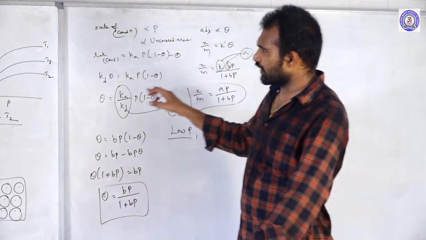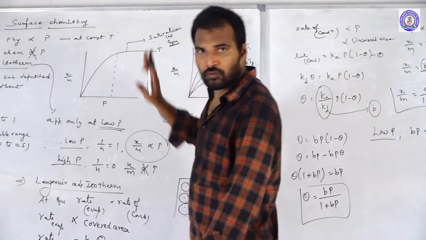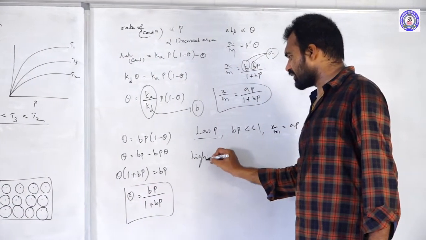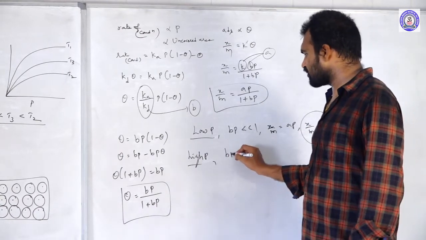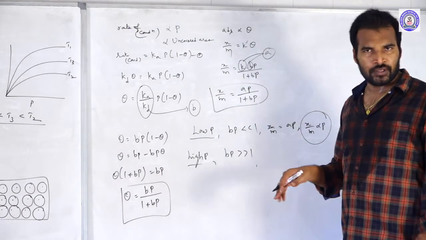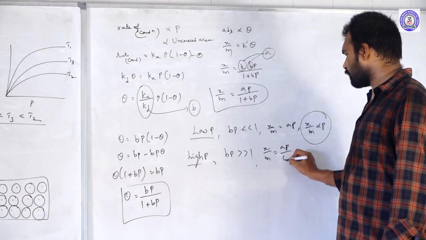So at low pressure conditions, x by m is directly proportional to pressure. Clear? Now let us consider high pressure conditions. If pressures are more, then bp is more dominating than 1. Now you can neglect 1 from the denominator. If you neglect the 1 from the denominator, then x by m is equal to ap by bp.